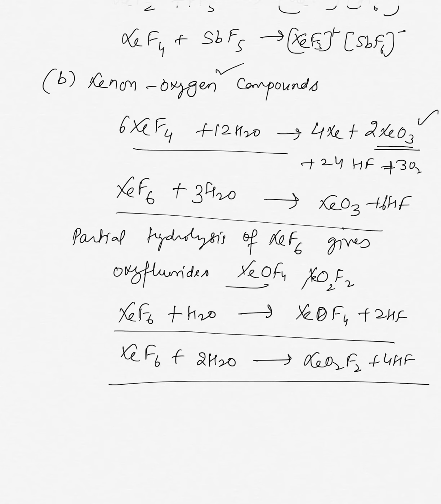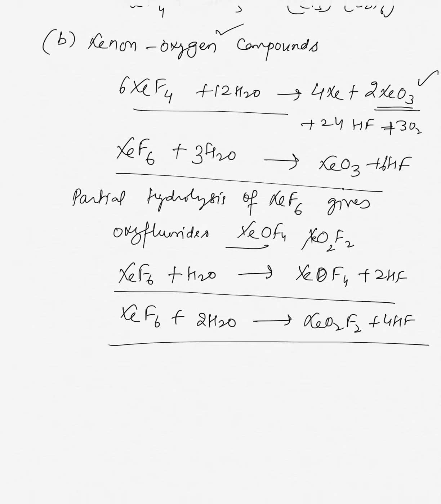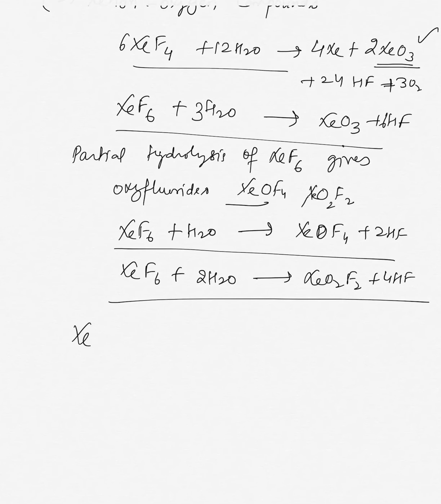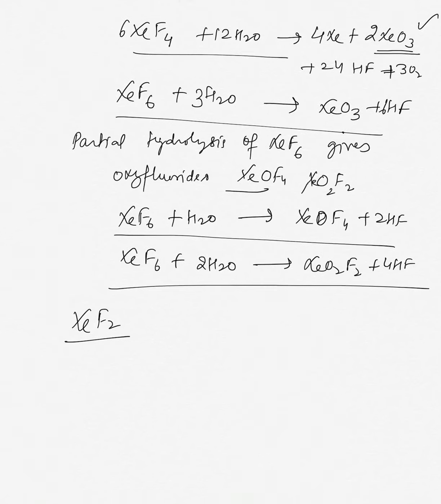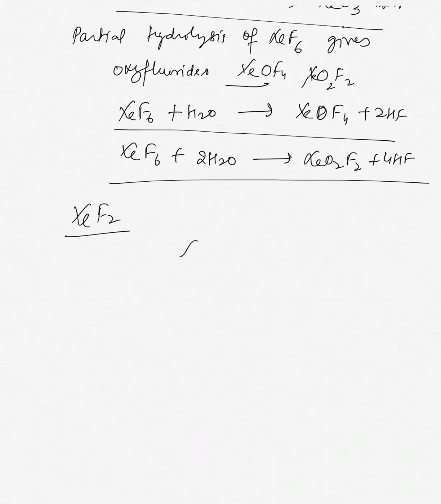The next topic is the structure of these compounds. For example, let us discuss XeF2. I have told you how we can draw the structure of this. In the simple method, Xe has how many valence electrons? It has 8 valence electrons.